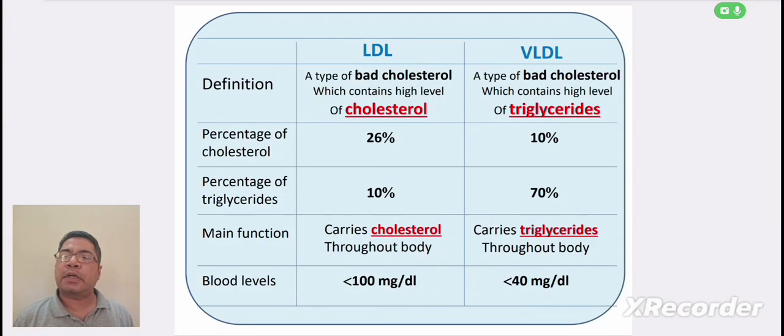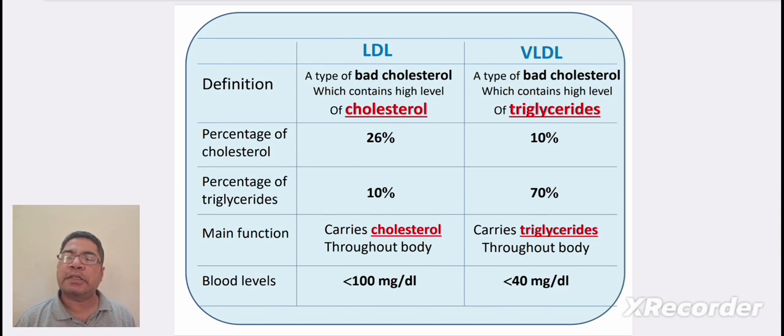Here you can see the classification between LDL and VLDL. Definition: LDL is a bad cholesterol which contains a high level of cholesterol, whereas VLDL is a bad cholesterol which contains a high level of triglycerides. Percentage of cholesterol in LDL is 26%, whereas in VLDL it is 10%.